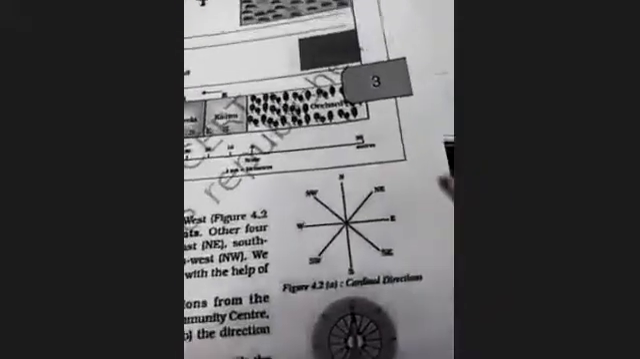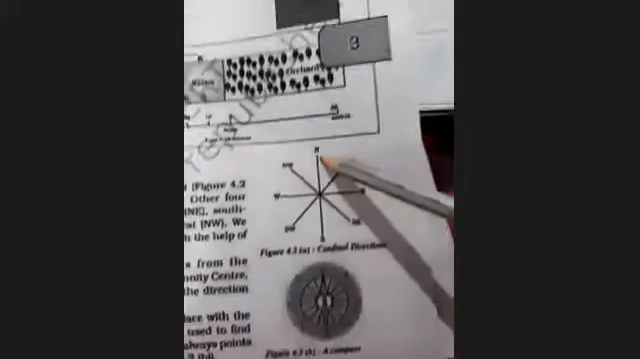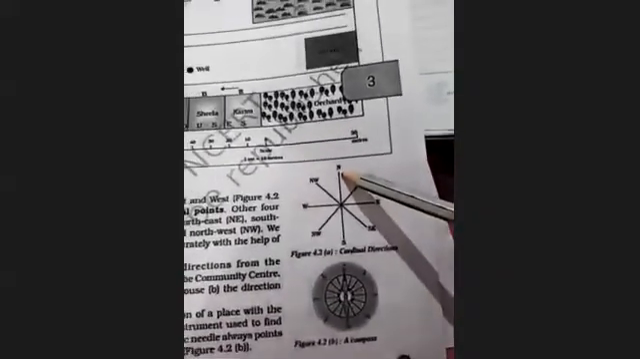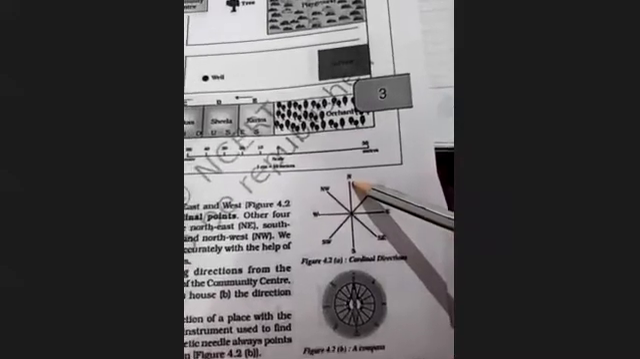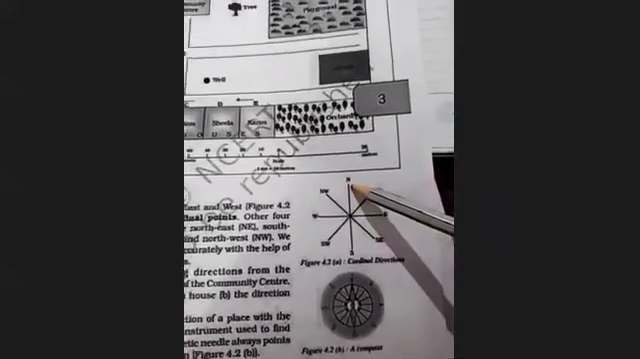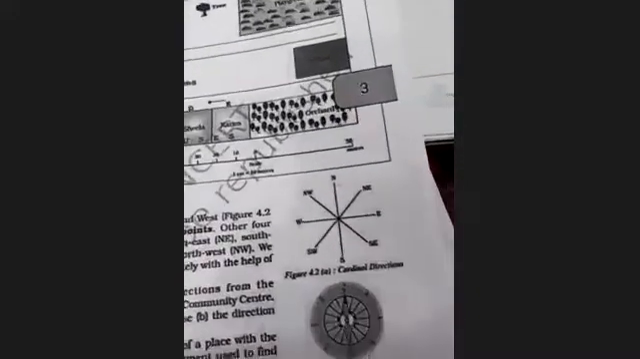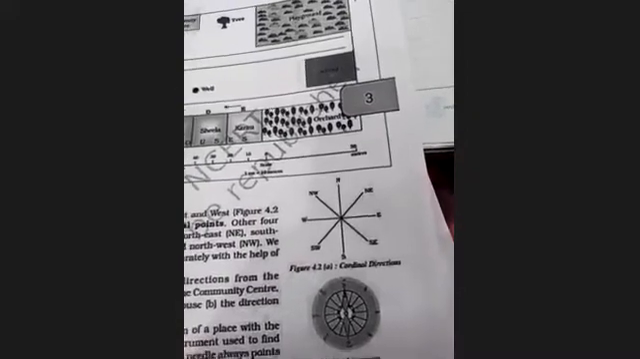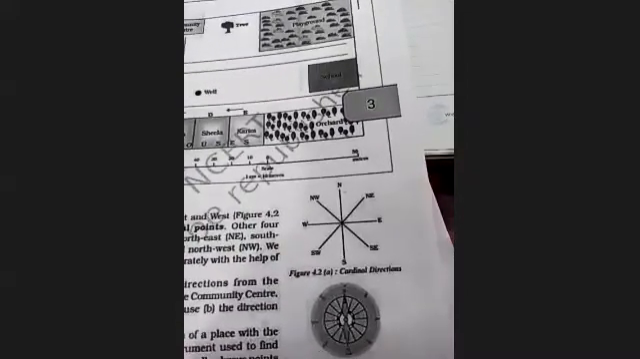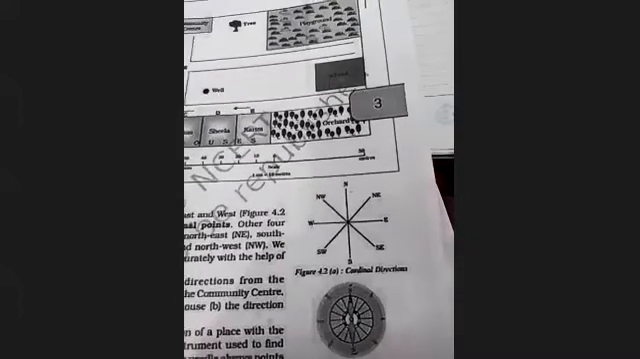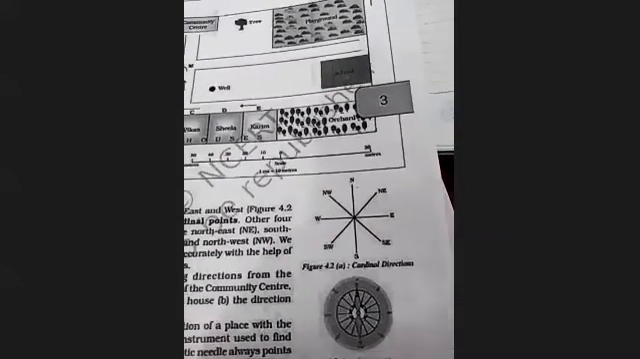Now see, children, this figure you see, this is north. It is clear? The figure is clear, children? Everyone has the book, na? Page number 25, you take it out. Page number 25, it has been given. The cardinal directions. This you have to do in your copy also. This figure you have to draw in your copy, figure 4.2.